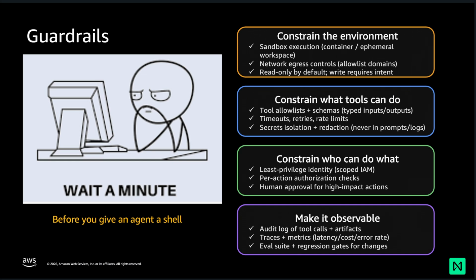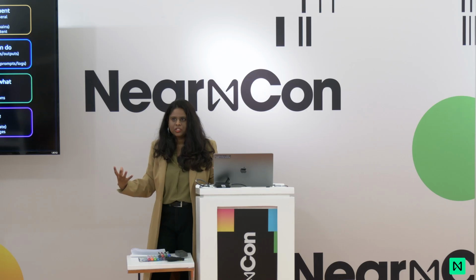We want to make sure that it's in a sandbox execution. We want to give the right IAM access. We want to limit the type of tools that it creates, and version control the tools. We don't want it to go back and delete any tools. So we want to give it the right set of constraints and also increase observability. We want to be able to track what is happening and how well we can actually control the working of our agentic systems in production.